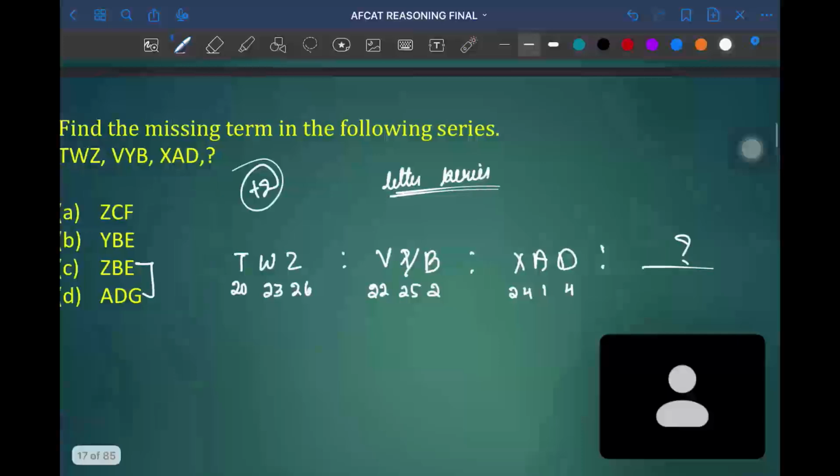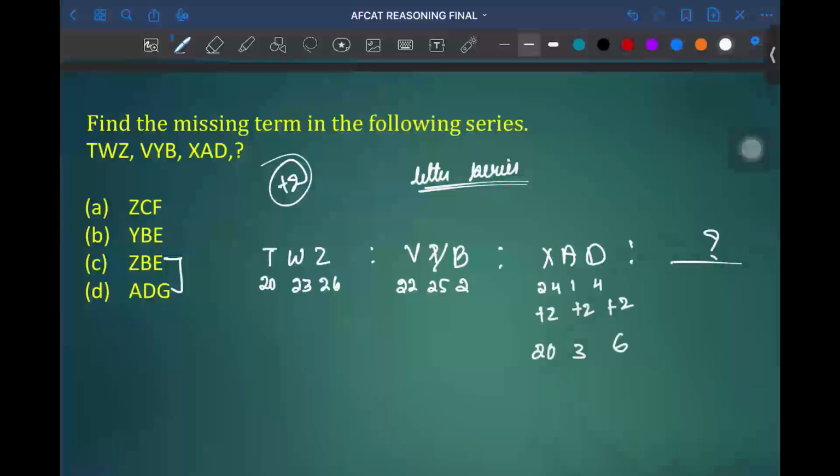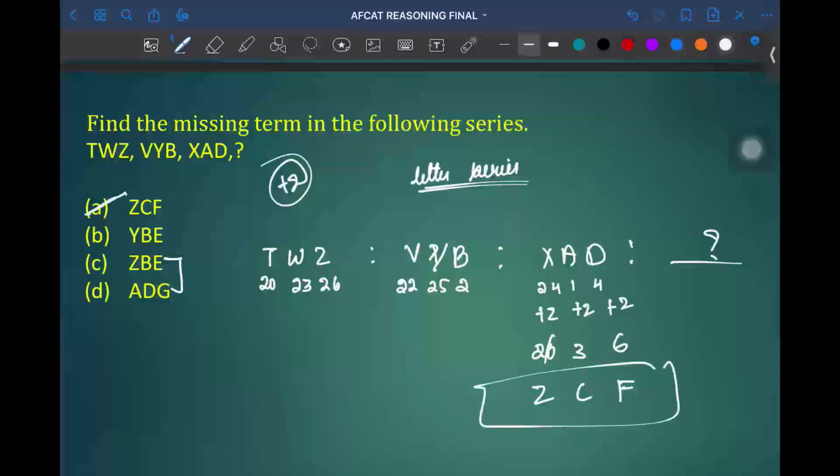Okay. So everywhere each letter is increased by +2. So finally X plus 2: X, Y, Z. X plus 2 is equal to 26. 4 plus 2 is equal to 6. 26 is Z, 3 is C, 6 is F. So option A will be the correct answer.